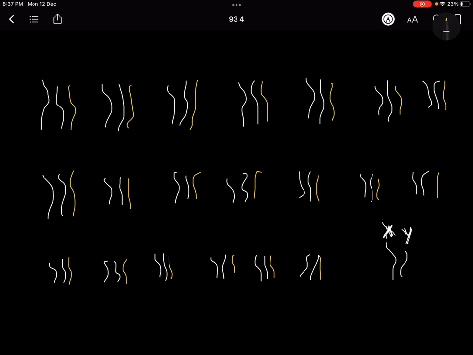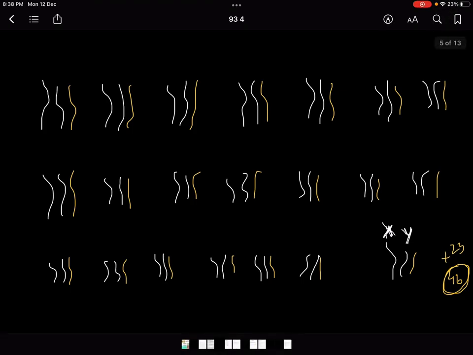Now in each pair I have shown you that one chromosome has been added to it. That means normally there should have been 23 pairs. यहाँ पे भी there are only 23 pairs, but 46 chromosomes should have been there. Now 46 plus 23, each set has added a new chromosome to it. So now what it becomes? It becomes